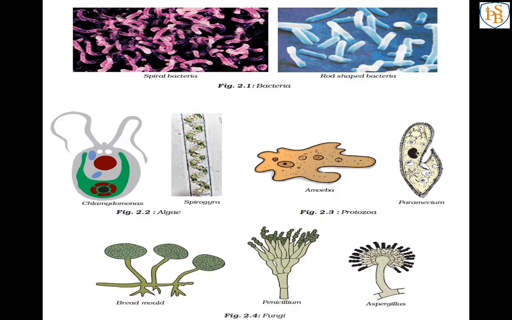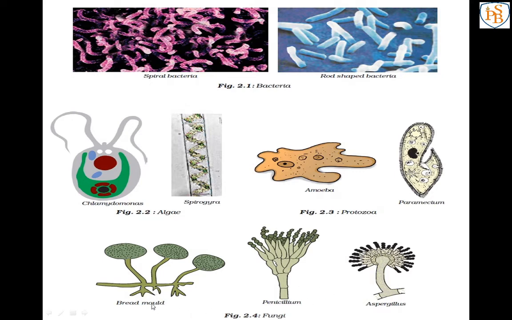Both amoeba and paramecium are made up of only one cell, so protozoa are unicellular microorganisms. And like algae, protozoa are also aquatic in nature, means they also live in water.